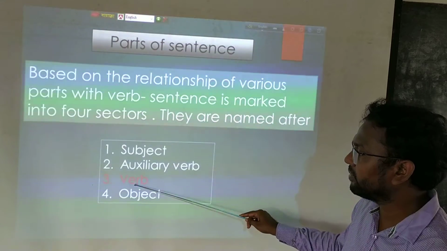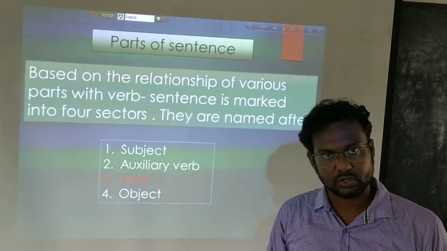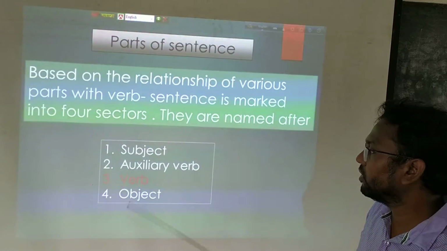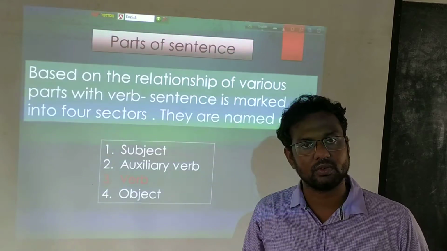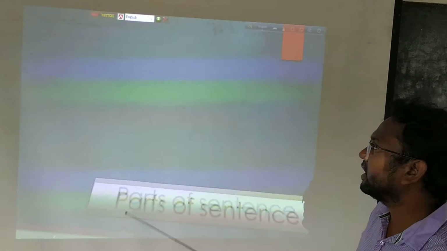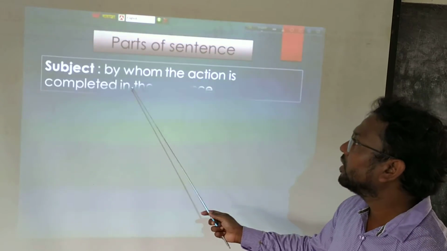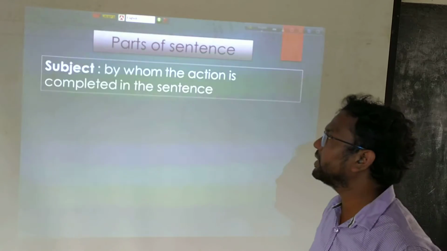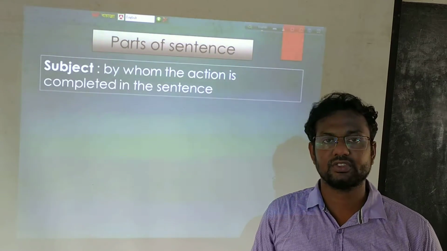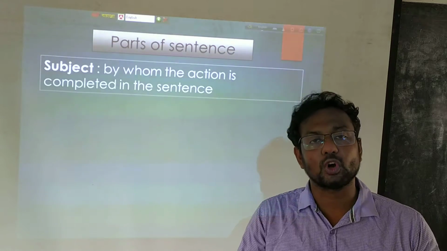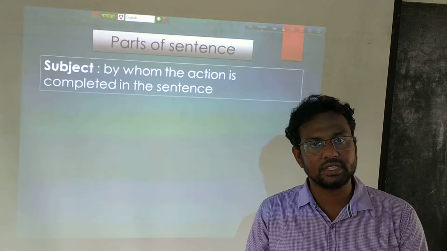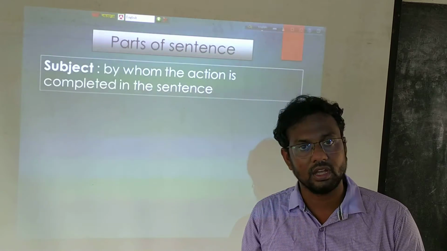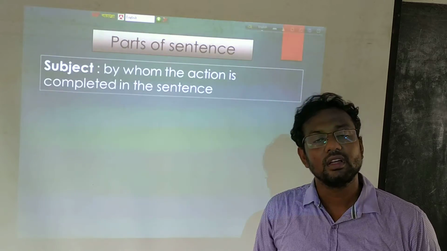Depending on the verb, the other parts will be named. So now we will try to understand what is subject, what is auxiliary verb, what is verb, and what is object. In the case of subject, we find by whom the action is completed in the sentence. Yes, dear students, subject means who completes the action of the verb. The person or thing who completes the action is obviously the subject of the sentence.